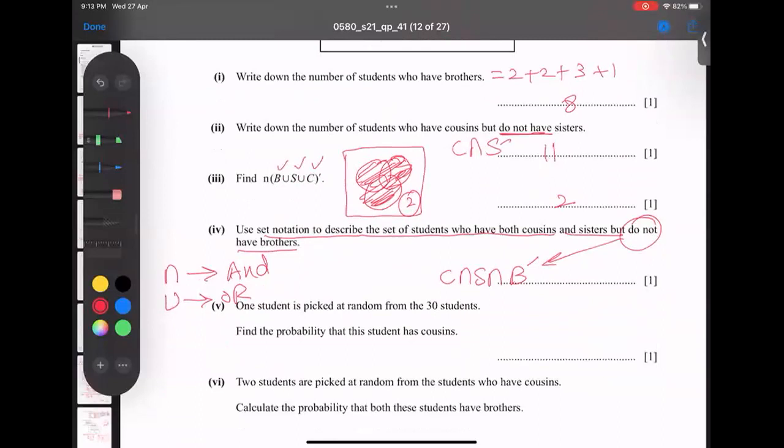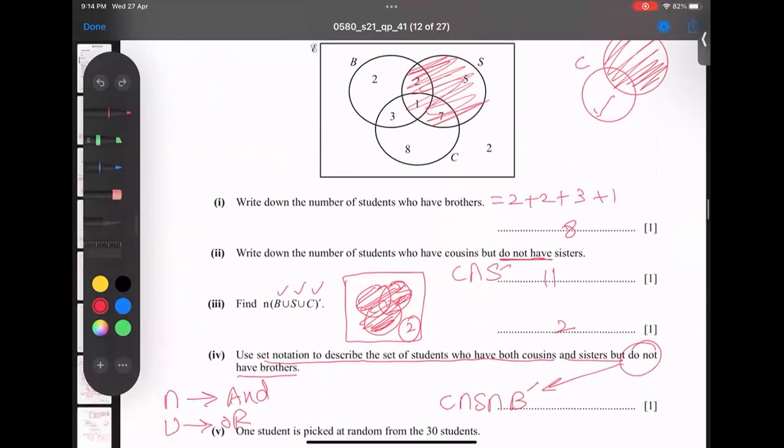One student is picked at random from 30 students. So what is the probability criteria? Favorable, keep it up. Total, keep it down. This is our formula of the probability. And we have 30 students all together. From 30 students, what is the probability a student has a cousin? How many cousins are there if you check it? If we calculate the cousin circle, only the cousin circle, it is this only. And if you add them all, 8, 3, 11, 11 plus 8 becomes 19.